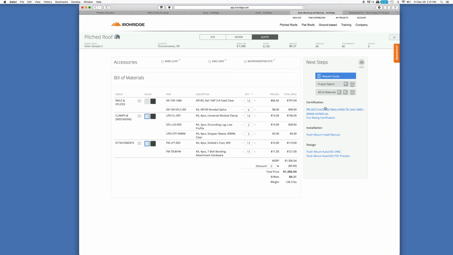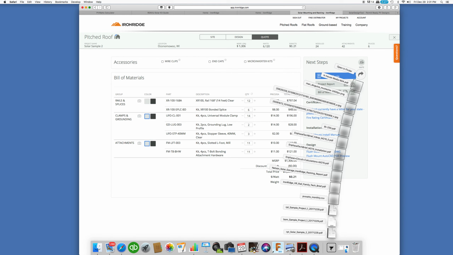Next steps. If we look over here, we've got some download links for some PDF files, the manuals for the components, some drawings, engineering drawings for the components. And up here, two useful ones are the project report and the bill of materials. So if I click the project report, it's going to generate and download a PDF file. It'll just take a few seconds to actually generate that report. Download it. That's going to go in my downloads folder on my computer here.